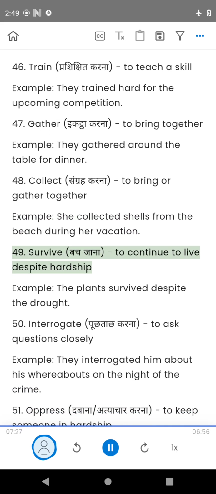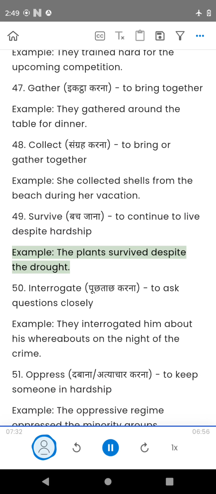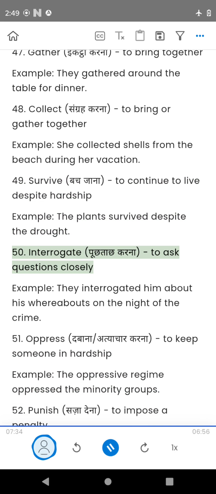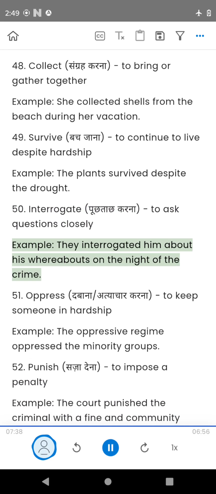49. Survive, to continue to live despite hardship. Example, the plants survived despite the drought. 50. Interrogate, to ask questions closely. Example, they interrogated him about his whereabouts on the night of the crime.